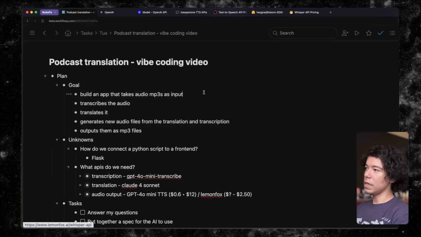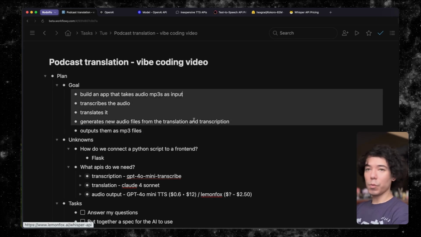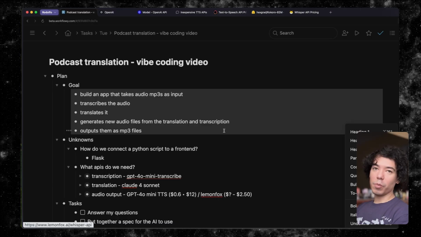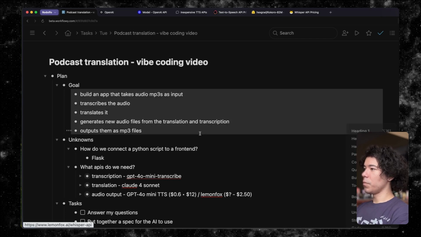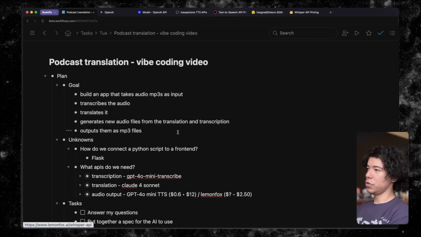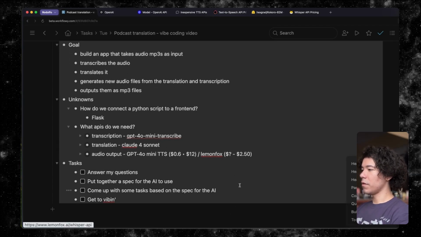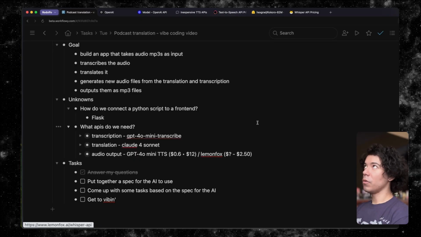This is also another issue that I ran into and I see other people run into when they get to the vibe coding step. They just write a couple of lines: I want an app that does this and that, and then off it goes, and it will actually generate something that's halfway decent, but it's because you're not giving it enough instruction. It'll just do whatever it thinks makes the most sense, and it'll make a bunch of mistakes, and it'll use technologies that you don't expect or you're not familiar with. It just becomes very difficult to work with or debug. So it's worthwhile, I think, going through this at the very beginning just to figure out what we're doing.